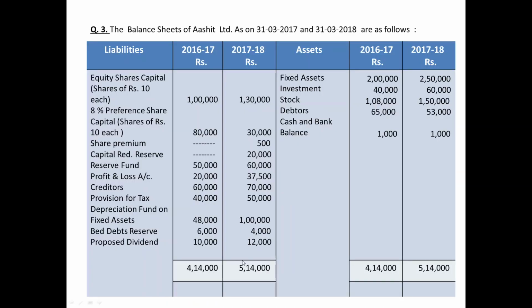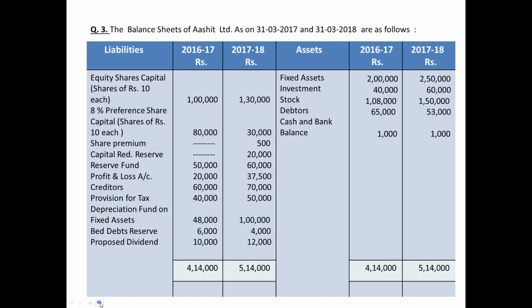See, question number 3. Data has been given for a period of 2 years, 2016-17 and 2017-18, and we have to prepare a fund flow statement for the current year, that is 2017-18.